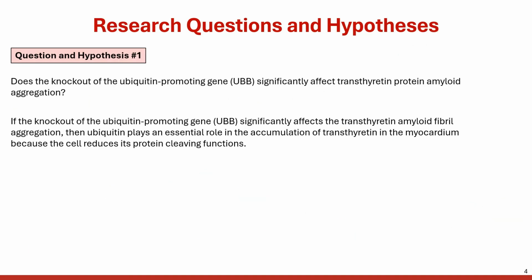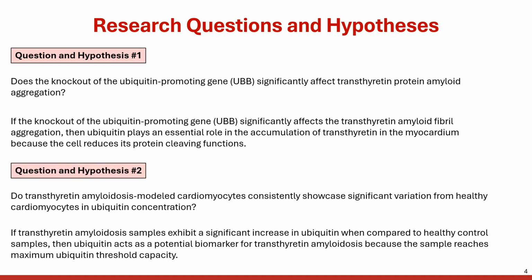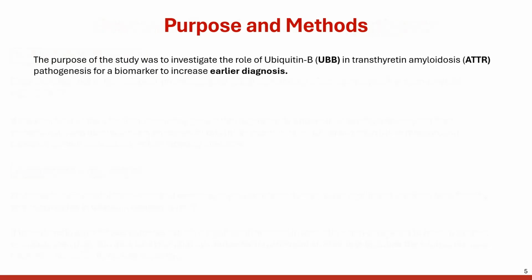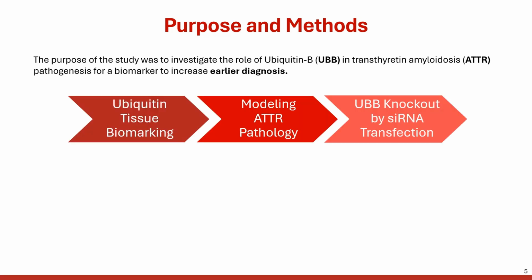My first research question and hypothesis focused on whether the knockout of ubiquitin B affected amyloid aggregation and cell viability via cell cleaving functions. My second one investigated ubiquitin B's biomarker potential for diagnosing ATTR by comparing healthy and ATTR model cardiomyocytes. The purpose of the study was to investigate the role of ubiquitin B as a potential biomarker to increase earlier diagnosis in three distinct steps.